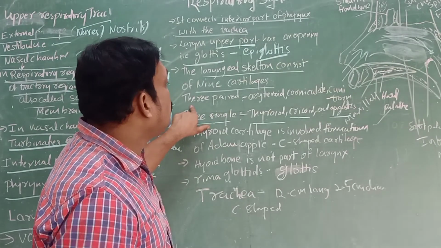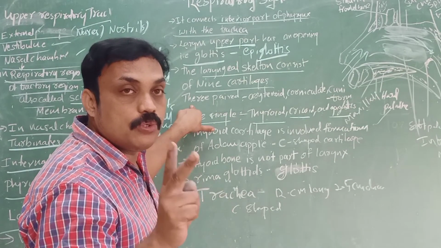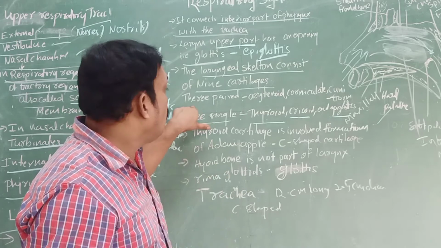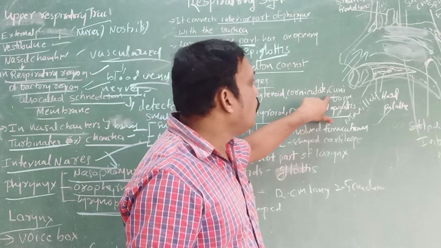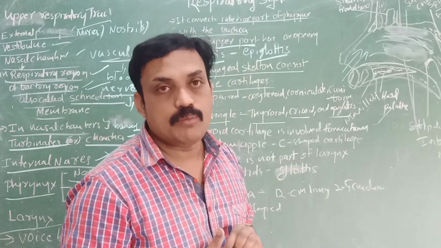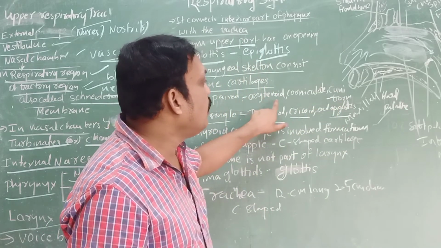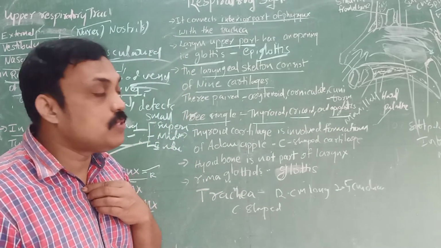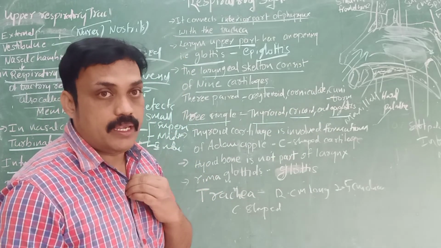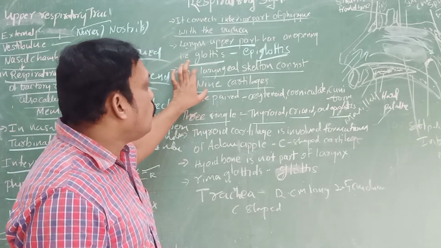And 3 are paired, meaning 2, 2, 2, which is 6. 6 plus 3 is 9. The paired ones are arytenoid, corniculate, and cuneiform. The names are very difficult. These bones are paired.